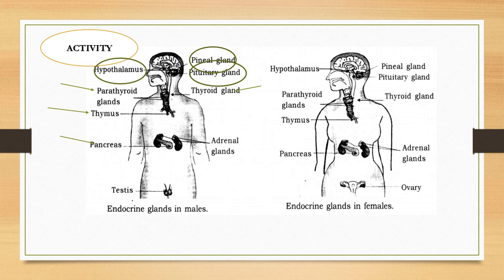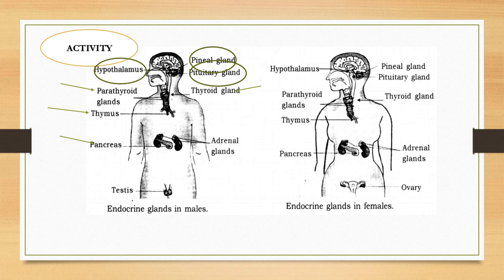Pancreas. Already we heard this name in our digestive system chapter. It controls the secretion of insulin and glucagon, so that it can control glucose, carbohydrate metabolism. That's why pancreas is very much essential.